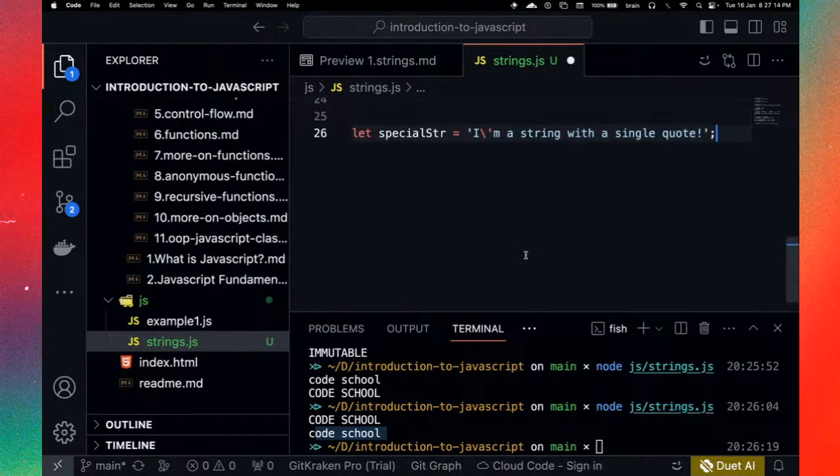Okay, so you see we have let special string, we have I'm, and then we're trying to use this again, even though we are currently using a single quote string. Now we can simply go ahead and use a double quote here, and that works, right? As a matter of fact, we no longer need this. But for example, you say, okay, I want to use a single quote and I still want to include this.